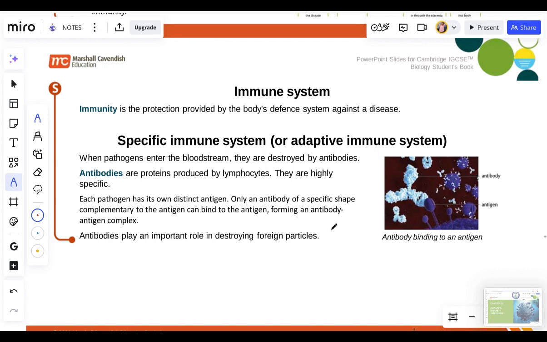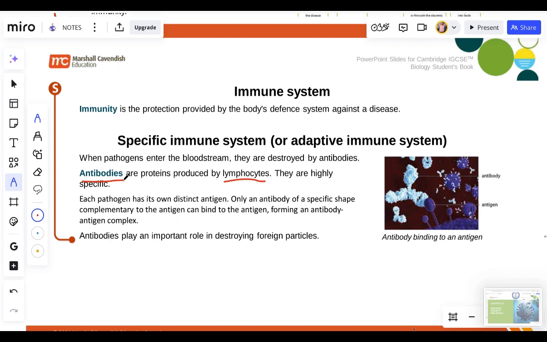Antibodies are proteins produced by lymphocytes. Remember, lymphocytes and phagocytes are the white blood cells of our body. The white blood cells are like the soldiers of our body, like the military of our body. They fight against diseases in our body. The white blood cells produce, through one of their parts called the lymphocytes, what we call the antibodies. Antibodies are the immunities that help to fight against disease in our body. Okay? Now, these antibodies are highly specific.